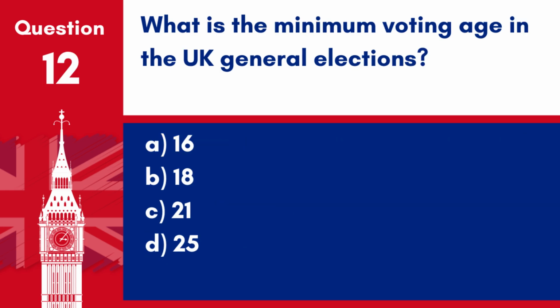Question 12. What is the minimum voting age in the UK general elections? A. 16. B. 18. C. 21. D. 25. Answer: B. 18. The minimum voting age in the UK general elections is 18.